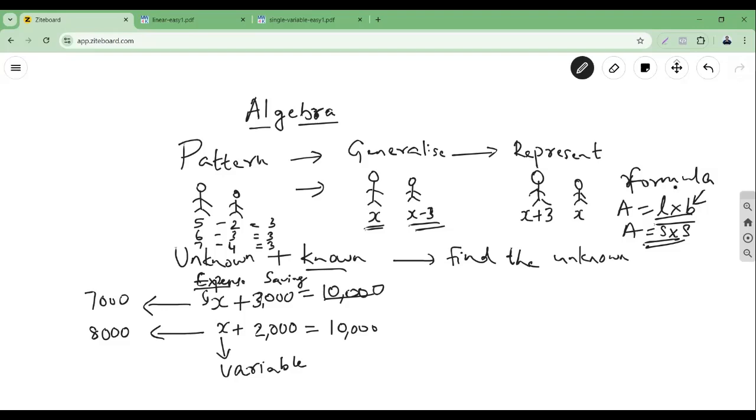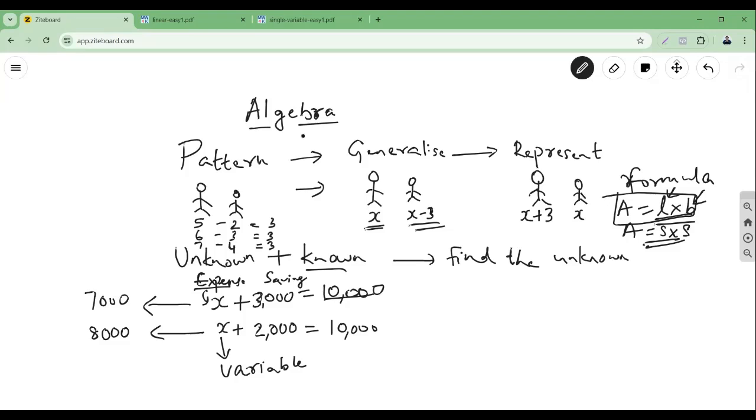Whatever be the value of L, whatever be the value of B, these values can keep changing. They are variables. Variable means changing. The values can keep changing, but if you multiply the length and breadth, you will always get the area. So this generalized pattern will never change. That is what we mean by this, and that is how algebra is useful.